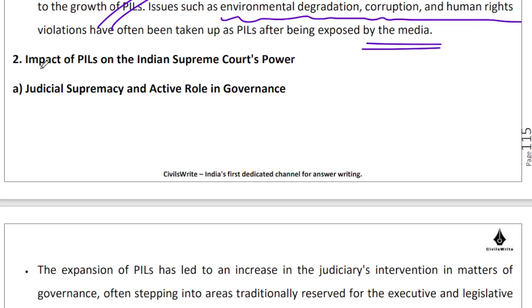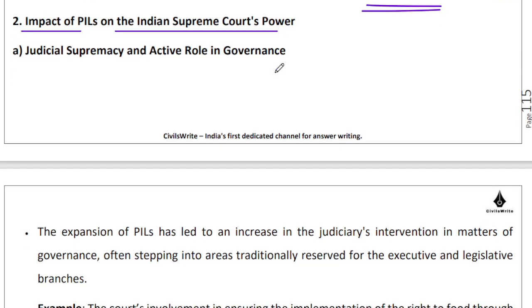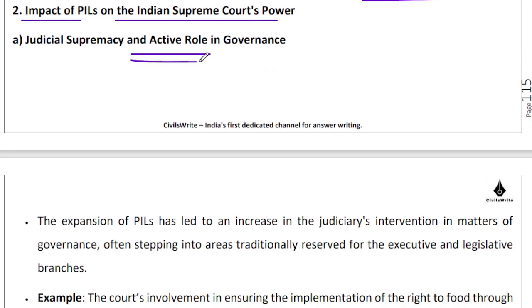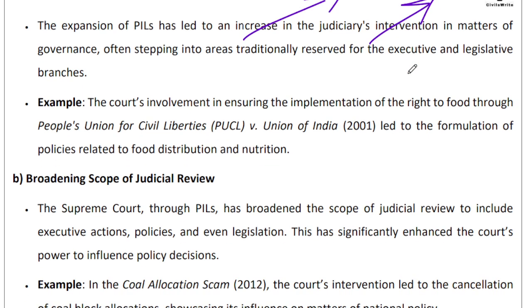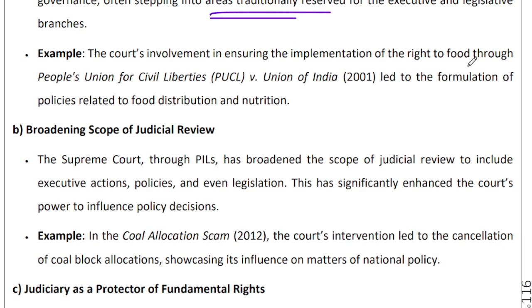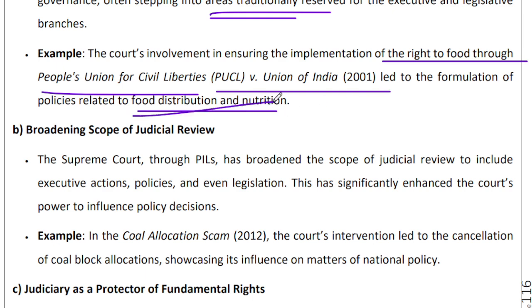What is the impact of PIL on India's Supreme Court? So definitely the judiciary has been able to play a more active role because of the advent of PIL, right? So there is a clear increase in judicial intervention in matters of governance. We have been able to step into areas which were traditionally reserved for the executive and the legislative branches, right? So for instance, the implementation of the right to food through People's Union for Civil Liberties versus Union of India led to expansion of food distribution, nutrition, and so on and so forth.